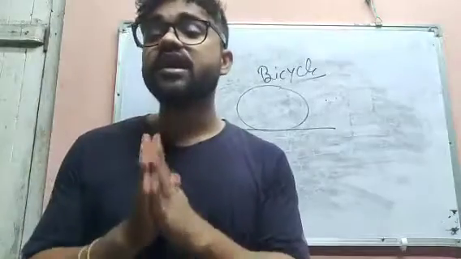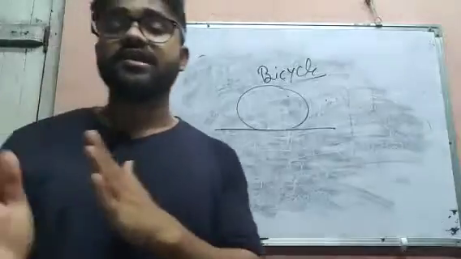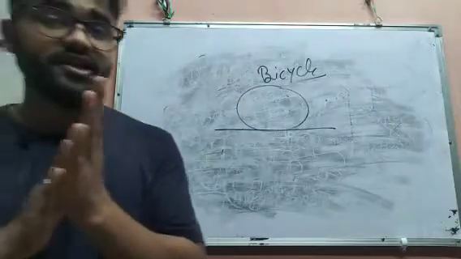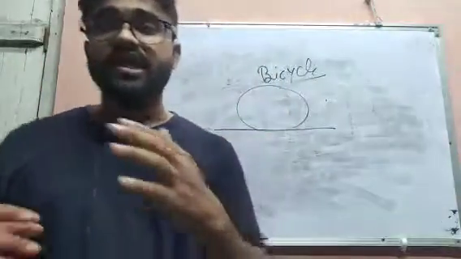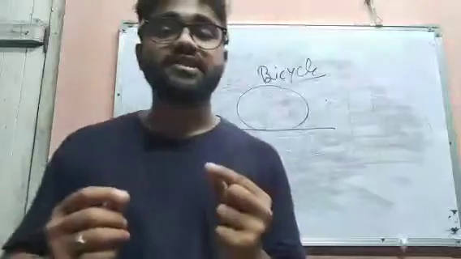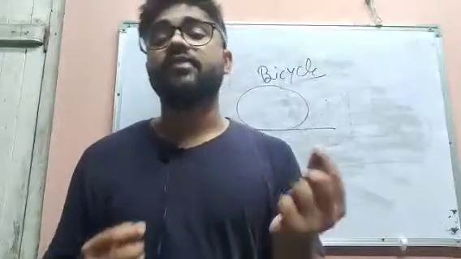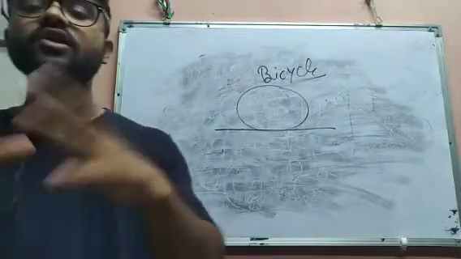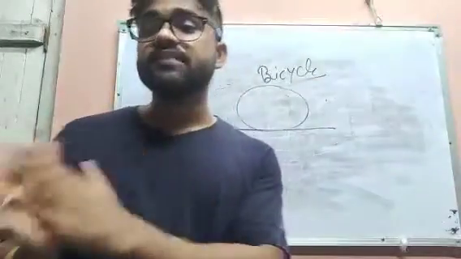Last one, sometimes forest fires start due to friction. When the branches of trees rub against each other, they produce heat energy, and after that they may catch fire, and that fire will grow larger and may damage the whole area of that locality. So these are the disadvantages of friction.